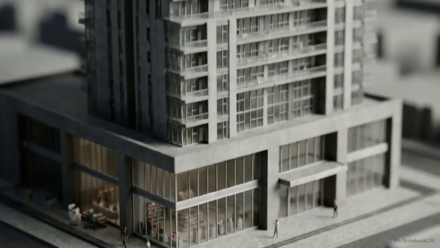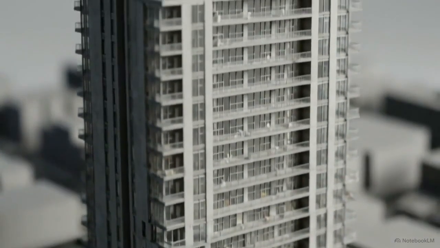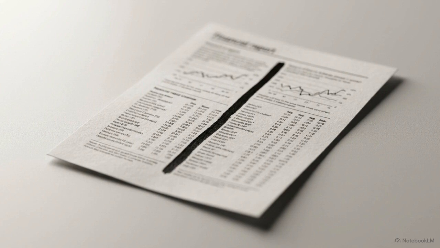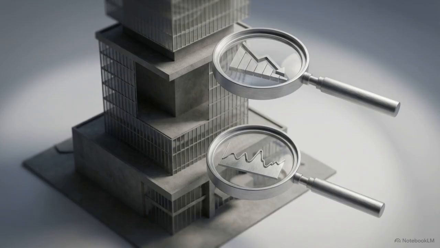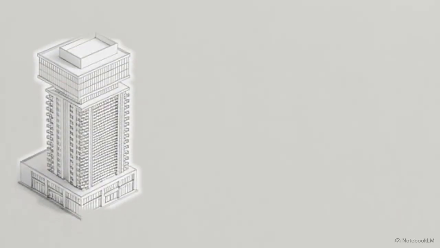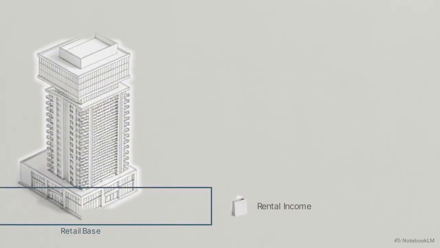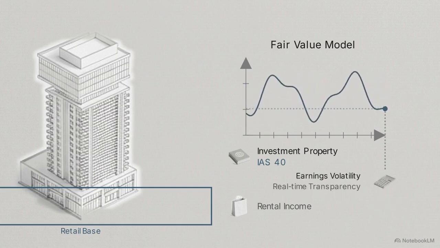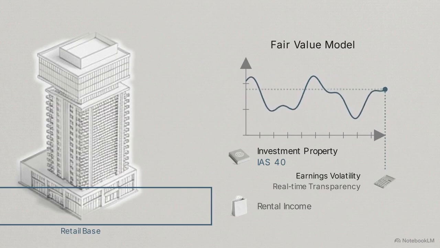Fast forward to the final completion of the physical structure, where the asset transitions into full tenant occupancy and daily operations. Once operational, the accounting treatment of the building splits permanently. The exact same concrete and glass are valued differently based on how each specific floor is utilized. Look at the bottom floors of the tower, which operate as a retail mall leased entirely to external commercial tenants. Held for rental income, this space is investment property under IAS 40. Using the fair value model, the retail floor's balance sheet value fluctuates with market trends. This introduces earnings volatility, but maximizes transparency for investors tracking the asset's current worth.